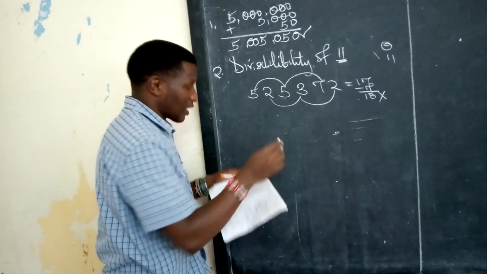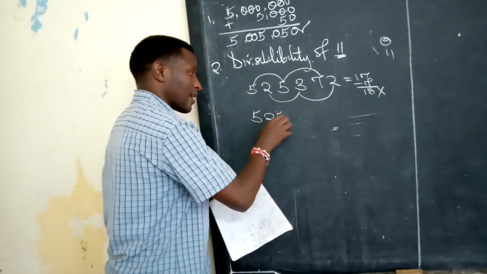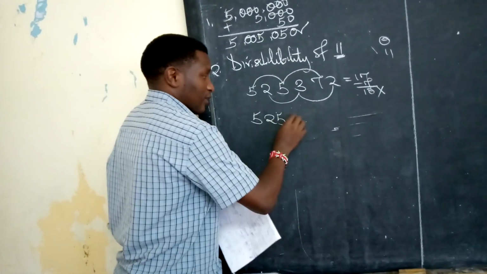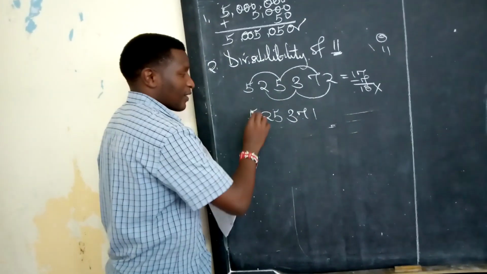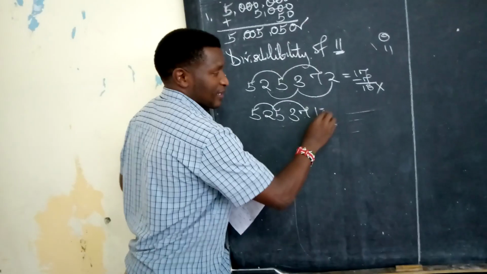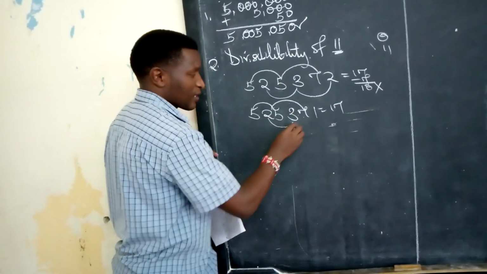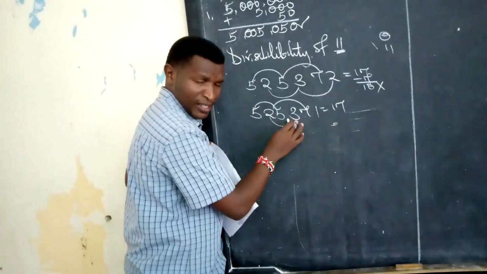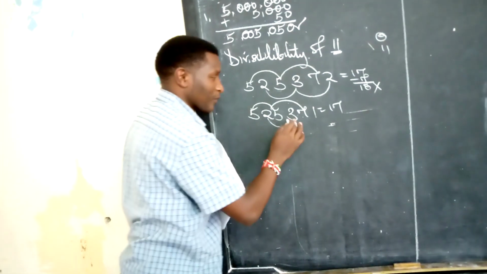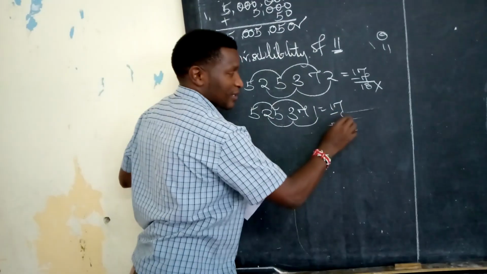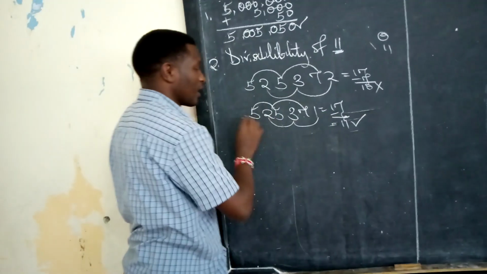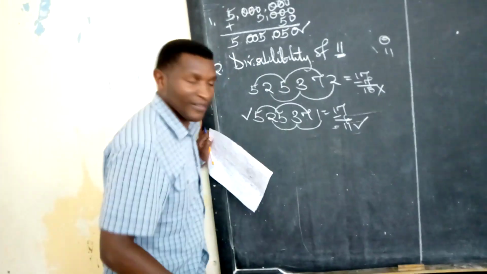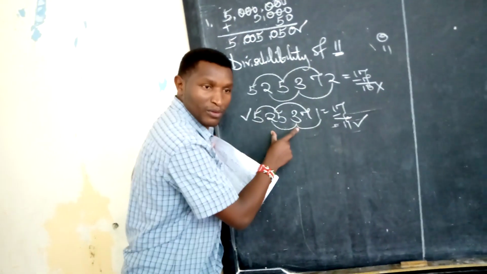Check another number, like 5, 2, 5, 3, 7, 1. 5 plus 5 is 10. 10 plus 7 is 17. Check the other one. 2 plus 3, yes, 5. 5 plus 1 gives you 6. Subtract 6 here, you get 11. Very good. This number here is divisible by 11. This is the right method at your level for you to use.